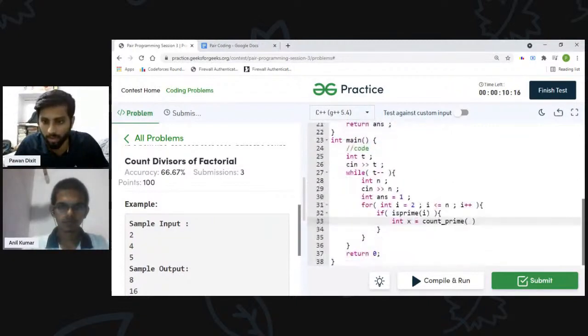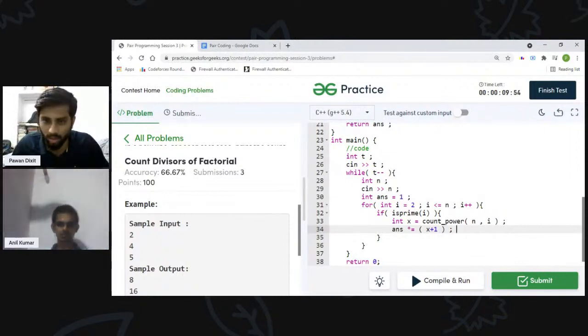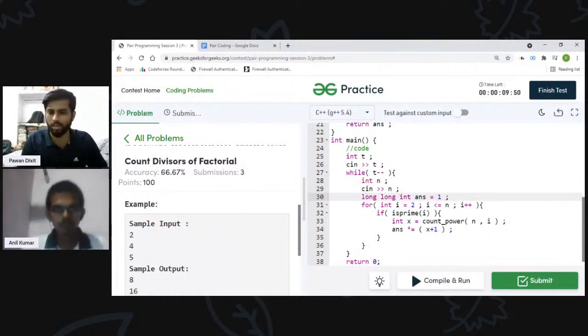The function is count power. I will pass n and I will do answer is equal to, like, I will multiply x plus 1 to the answer, right? Yeah, as we discussed earlier in the formula. So just print answer now, I guess. I think I have to make answer long, or will it work?